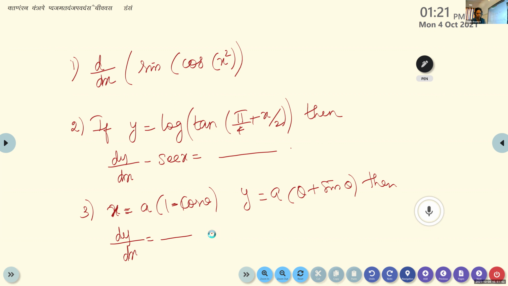Okay, children. First do these 3 questions. Just 3 minutes. Make it fast. Find out the answers for this using the derivatives. In the last class, we discussed all the formulas. Okay, now do this one.